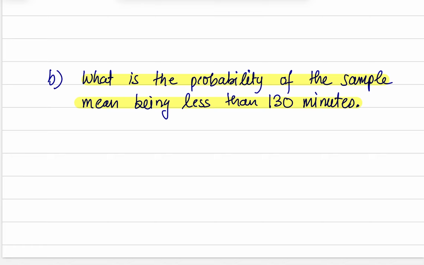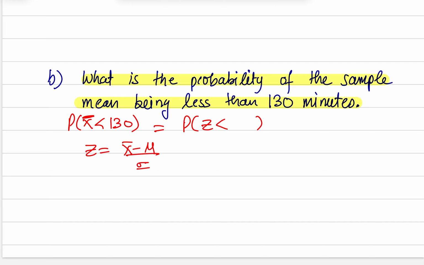Okay, so what is the probability that the sample mean, x bar, being less than 130? Let's convert it to a z problem. Then we can find area to the left of that particular z-score. So to find the z-score, we need x bar minus mu over sigma divided by square root of n. We're using the z-score formula. Sample mean here is 130. Population mean is 120. Sigma is 25. Square root of the sample size, we have 64 students that we picked. And that turns out to be 3.20.